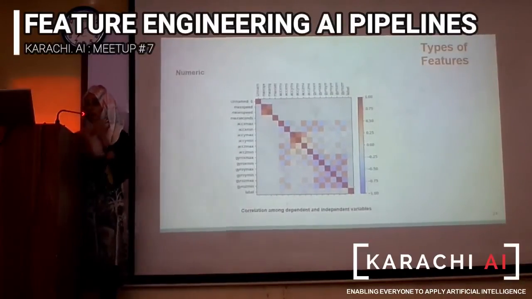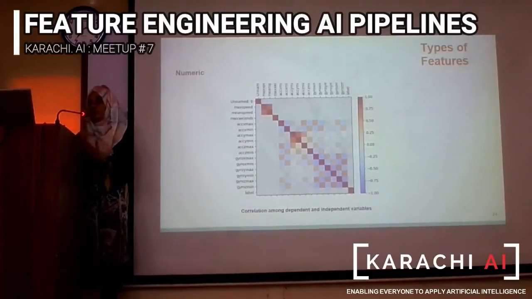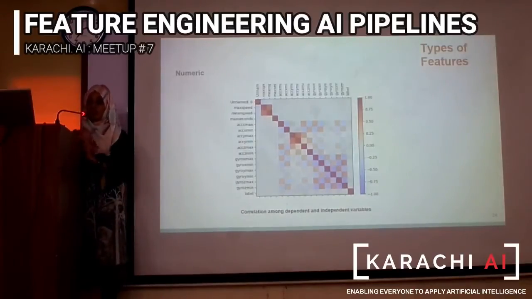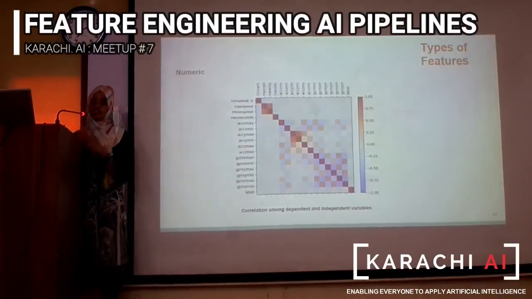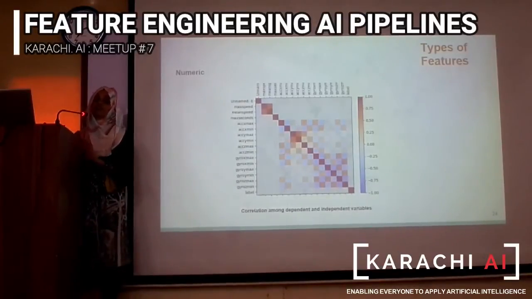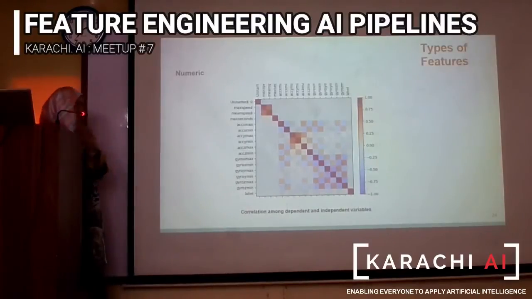After that, we had to find which features were related or could be used in our model. So we used a feature selection method called correlation. Correlation is a statistical measure that tells you how your features fluctuate together. So here you can see that we have